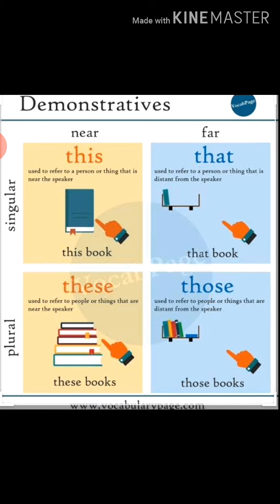These is used for any plural person or thing. These and those are used for plural, more than one. The things which are near us, we will use these, and those which are a little far from us, we will use those. Now let's come to the exercise which is given on page number 14.